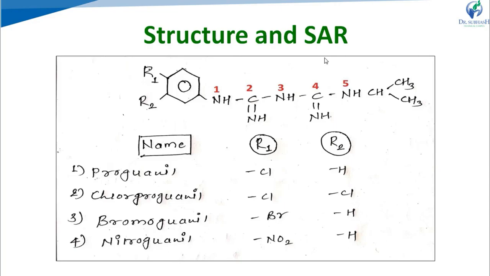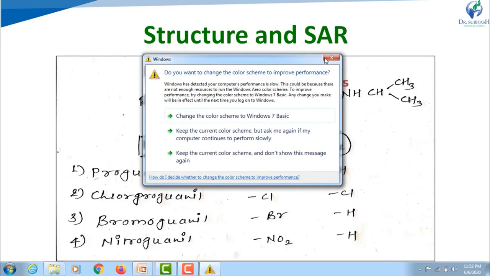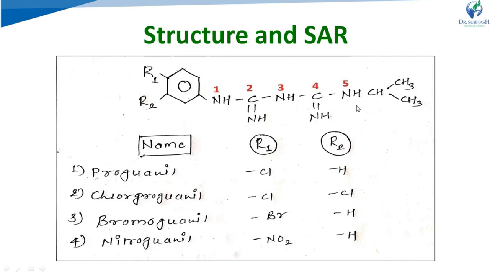It increases the activity and the drug becomes potent. Now discuss the three nitrogen atoms N1, N3 and N5. Substitution of an alkyl group at all three nitrogen atoms leads to a decrease in activity. At N1, N3 and N5, if we substitute the alkyl group, then the activity of the compound will decrease.